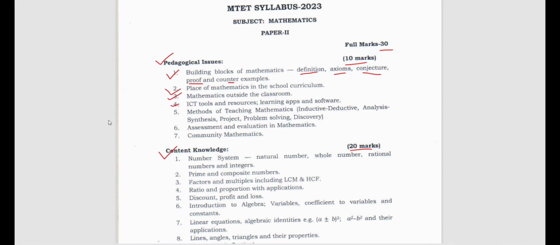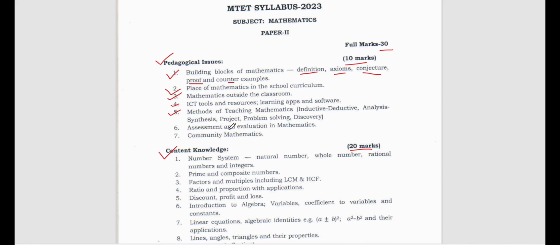Then number 4, ICT tools and resources, learning apps and software. How is information and communication technology helping in the learning of mathematics? We should know that. What are the different types of apps, what are the different types of software which help us to excel our knowledge in mathematics? Those things also we have to know.